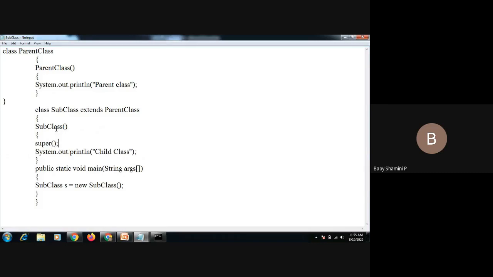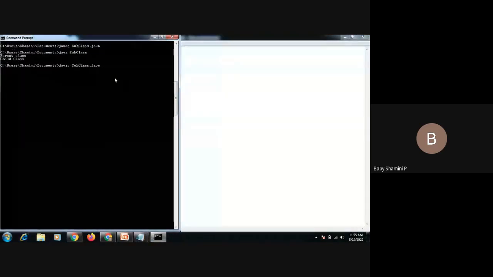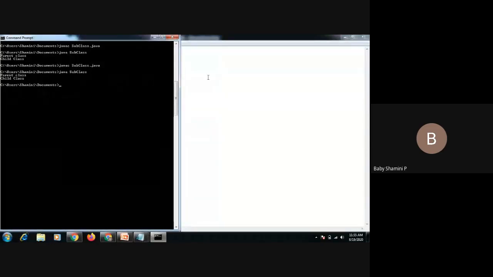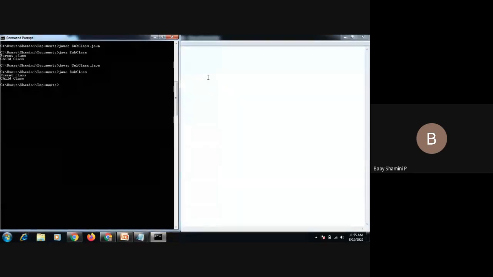The main purpose of super is that it is used to inherit all the parent properties. If the parent and child values are the same, then we have to inherit through the super keyword. So what is the output? Parent class and child class. If you are using a no argument constructor, no need to give the super keyword. It directly calls the parent class and child class.